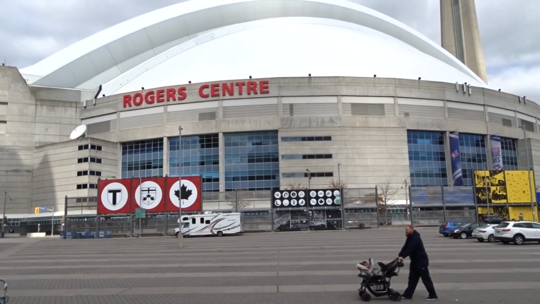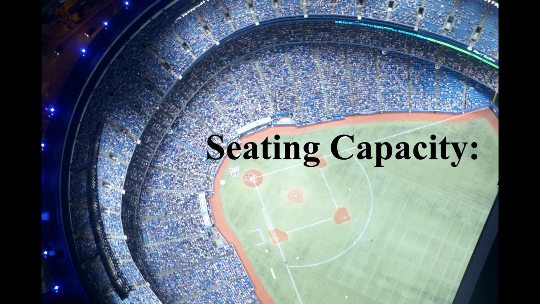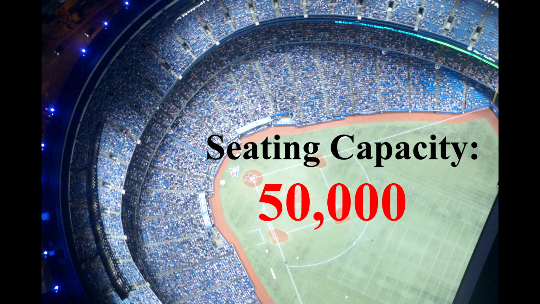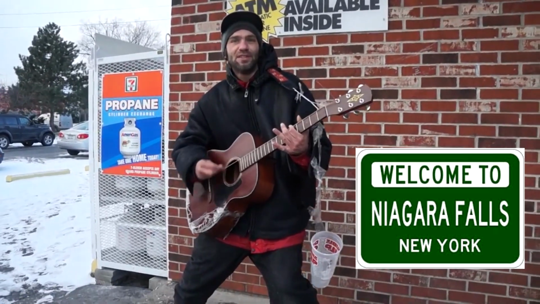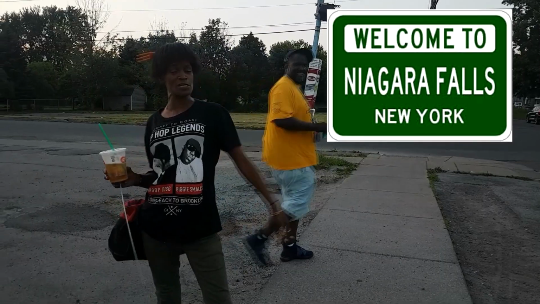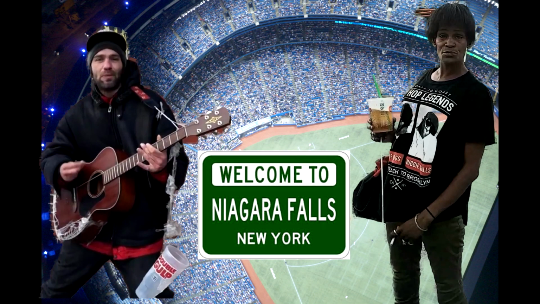In order to show you how small this is, the Toronto Blue Jays play in a stadium in Toronto called the Rogers Centre. It used to be called the Sky Dome. The Rogers Centre has a seating capacity of 50,000 people. That means that you can put every single person in Niagara Falls, New York into this building, and there would still be seats left over.